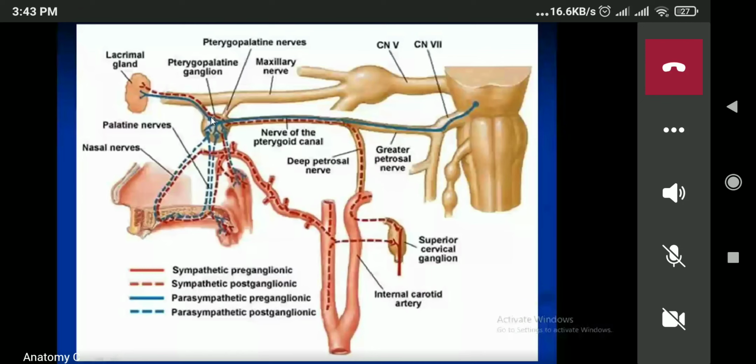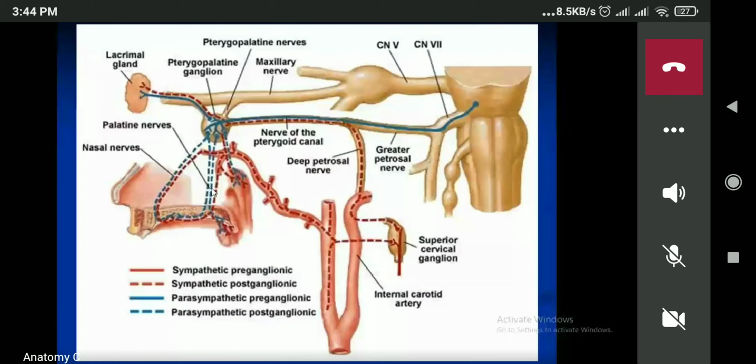Now sympathetic arise from the lateral horn of T1 to T3. Now from there, preganglionic fiber, synapse in superior cervical ganglia. From there, the postganglionic fiber form a plexus around the internal carotid artery, deep petrosal nerve, nerve to pterygoid canal. Then it will enter the same route: ganglionic, maxillary, zygomatic-temporal, lacrimal gland. Now from here, greater palatine nerve and the palatine gland of the palate will be supplied.